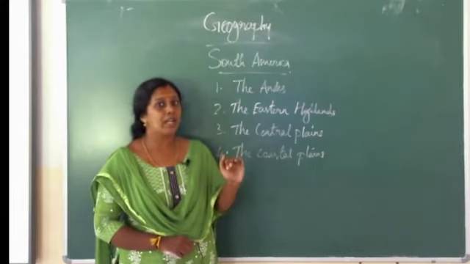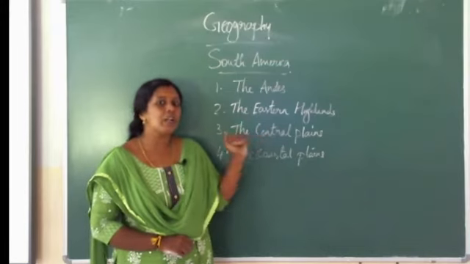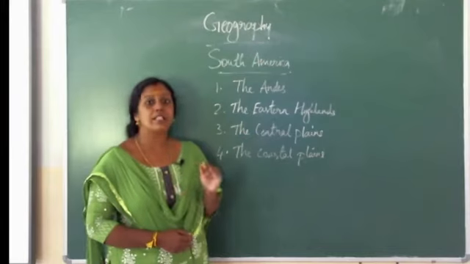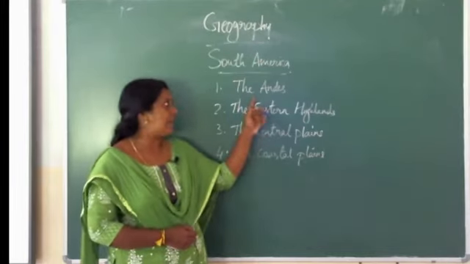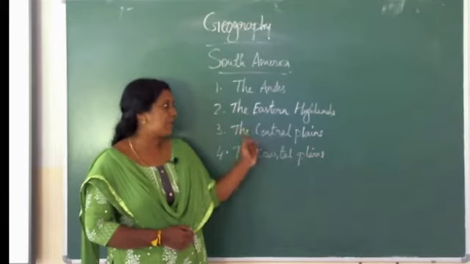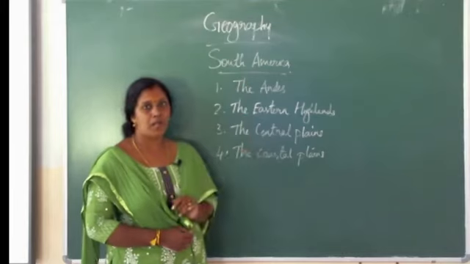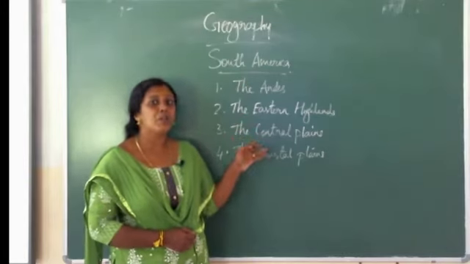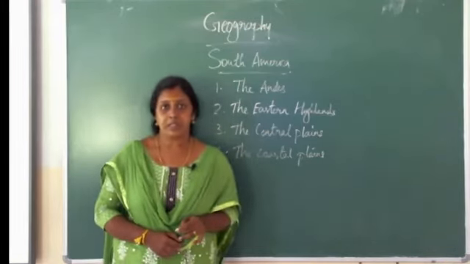From the Guyana Highlands, Angel Falls originated, so you have to read that part well. Next, the Central Plains, in the center. They are located between the Andes and the Eastern Highlands. The Central Plain is well known for agricultural activities.